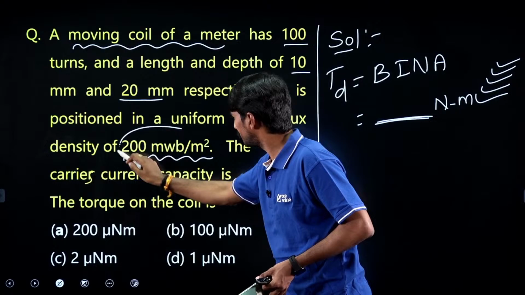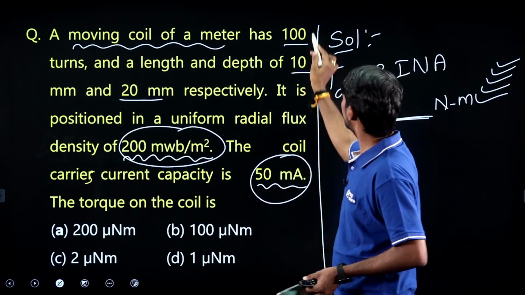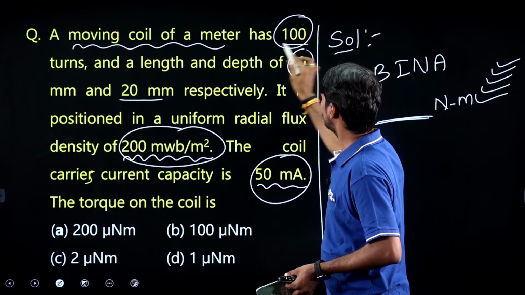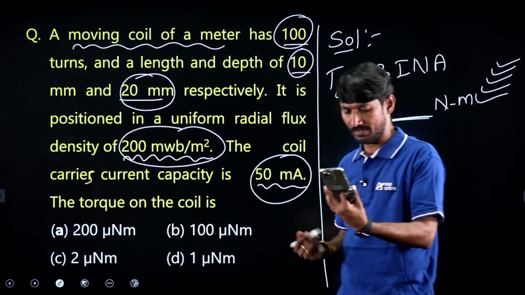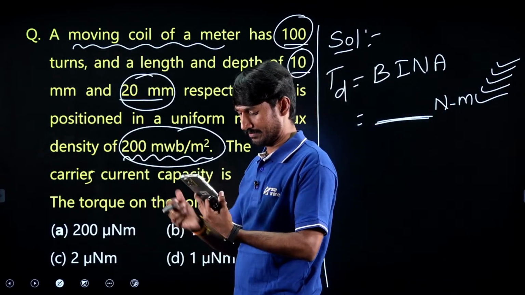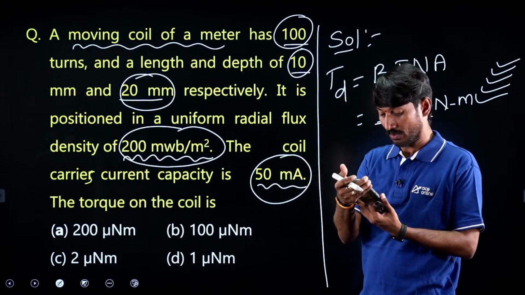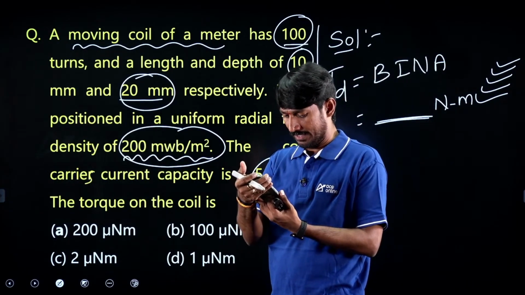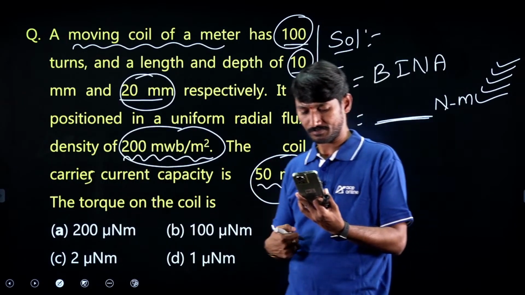B is given, I is given, N is given, and area is also given. Take 30 seconds and do it. Veeraya, for your question, I'll answer. Just try this question first.